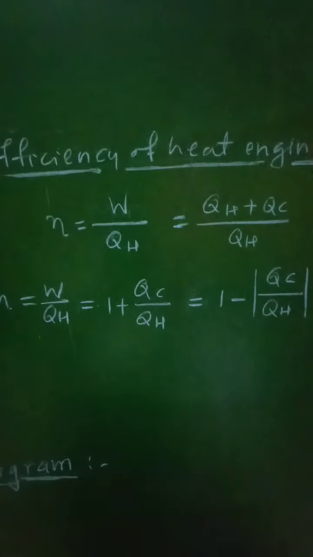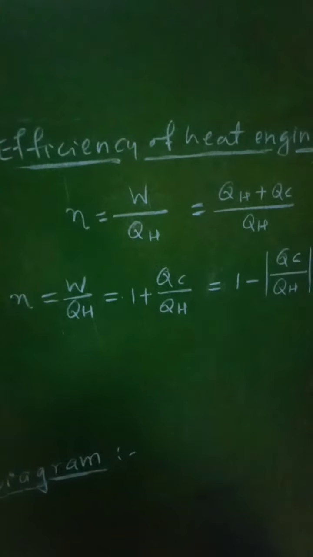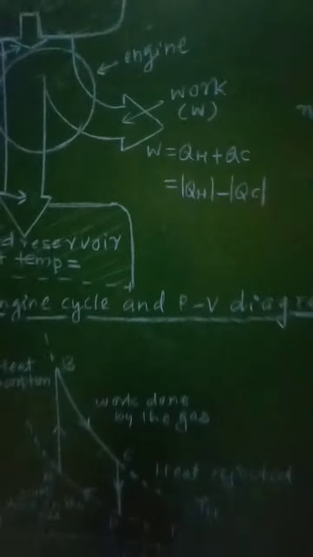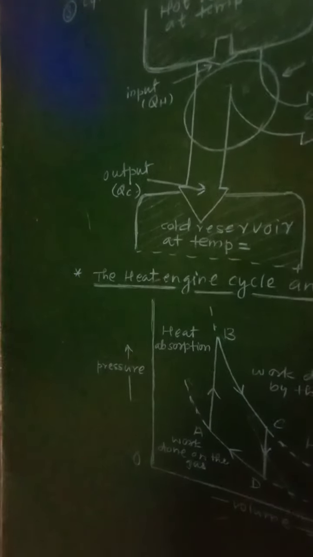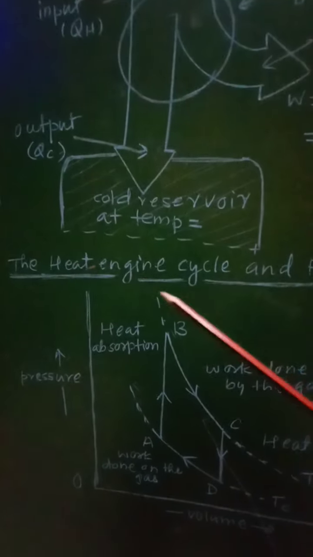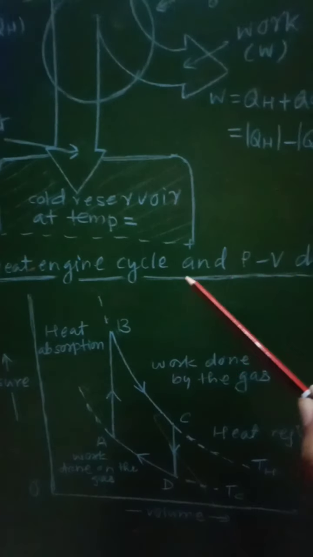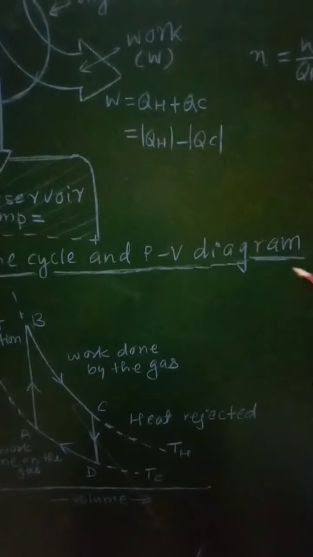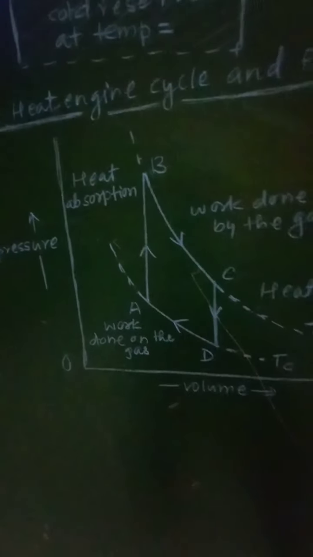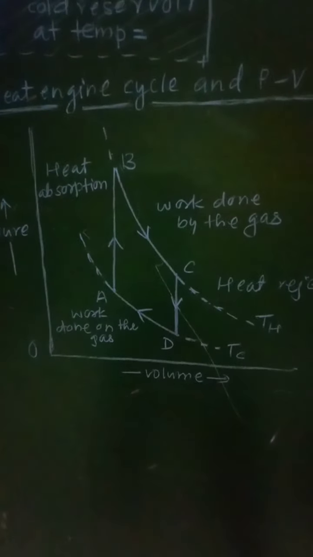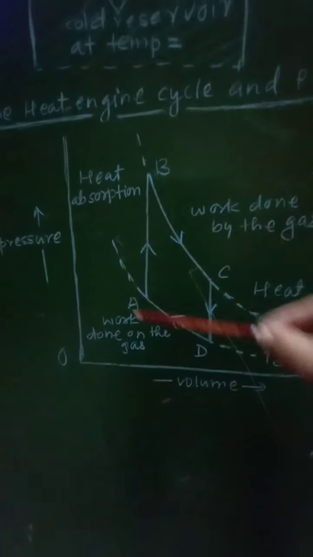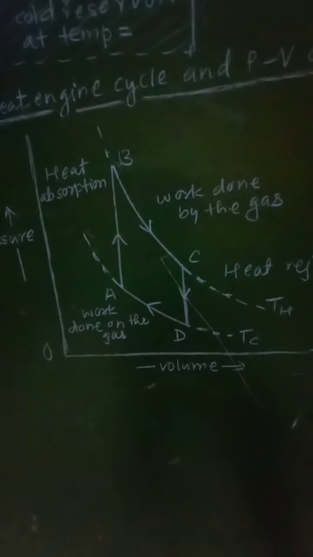This equation will represent the thermal efficiency, or simply efficiency, of the given heat engine. And now let us consider the next point, that is the heat engine cycle and the PV diagram. In this diagram the heat engine cycle is represented, and it is a PV diagram because pressure against volume is plotted.